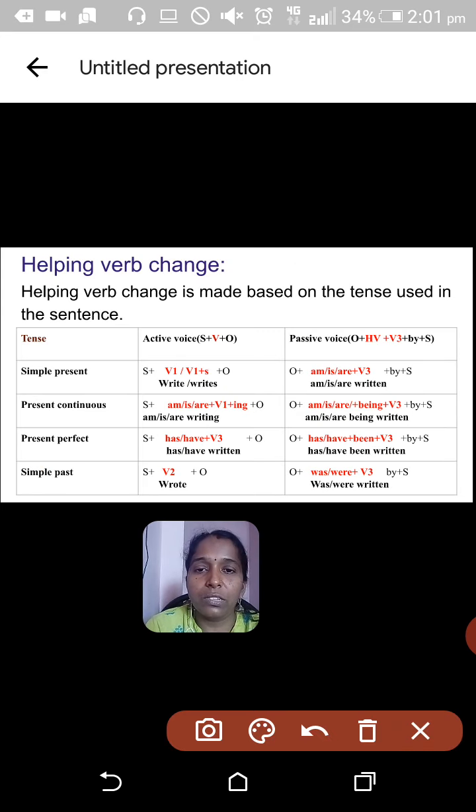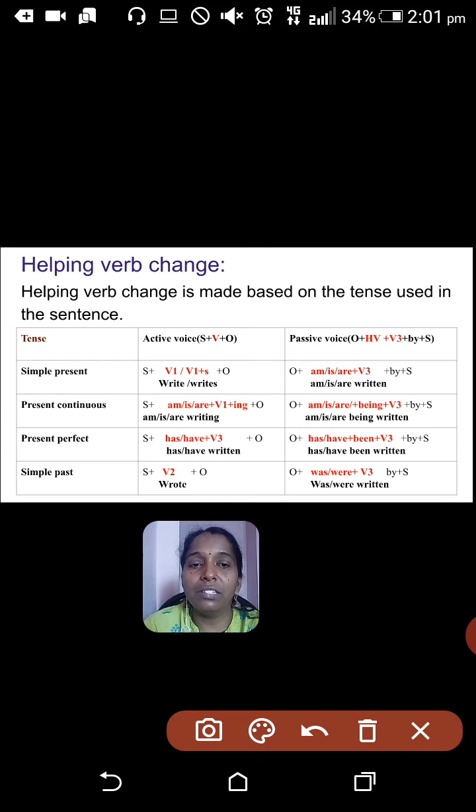Helping verb change is made based on the tense used in the sentence. So you should identify which tense is used in active voice, and it should be changed according to the rule in passive voice. You need to keep one thing in mind very clearly, that is, while changing active voice to passive voice, we do not change the tense ever.